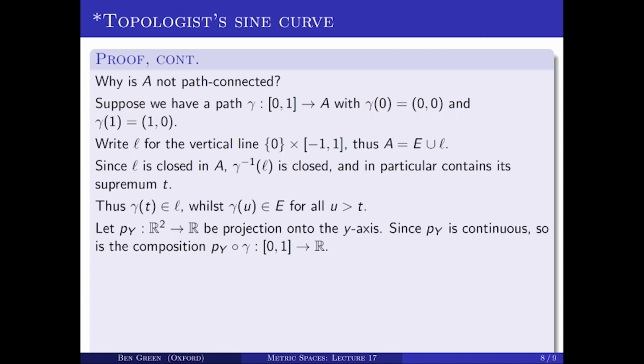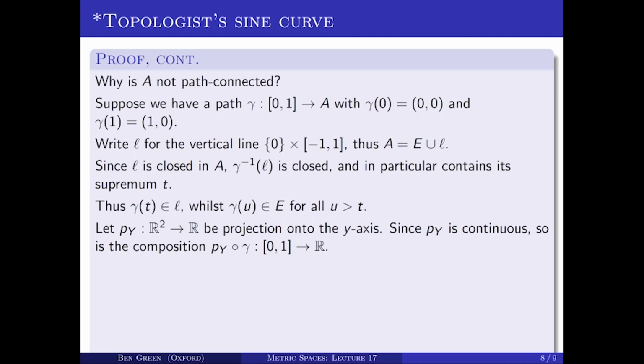Well, let's first of all look at the projection onto the y-axis. So this is the projection that maps the point xy to y. So this projection py is continuous, and so is the composition of py with gamma.